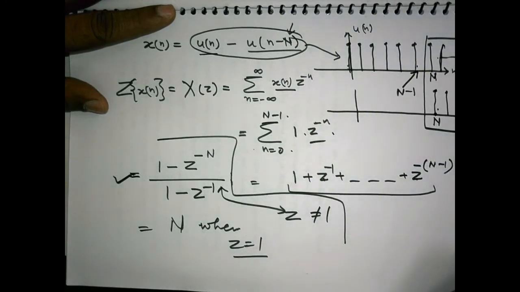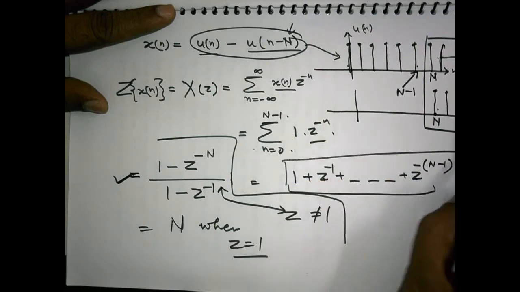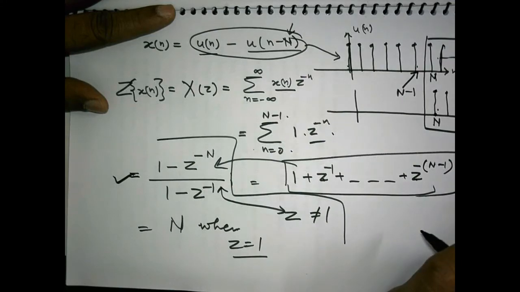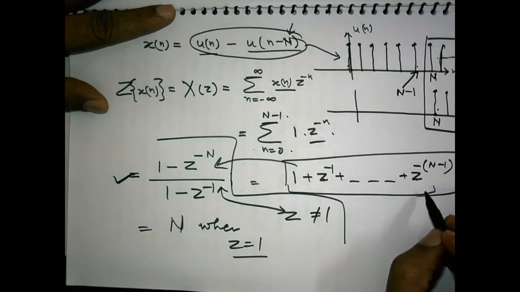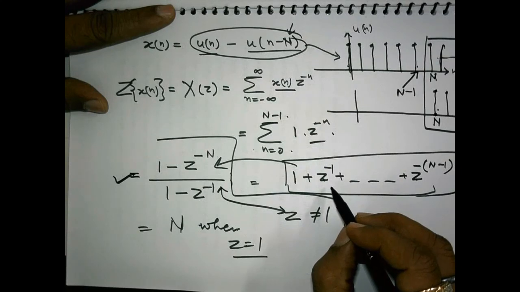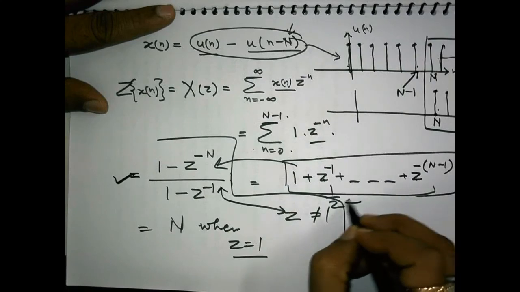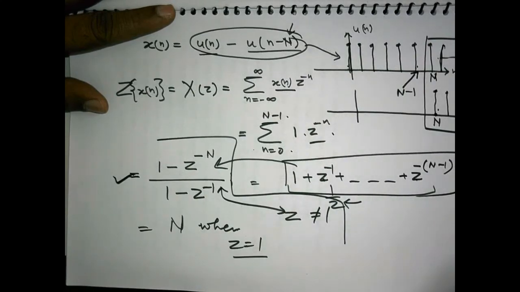And since this is also the Z transform, this is also the expression of Z transform. This is the closed form of this expression. And if you look at this expression, you can very easily find out what will be the ROC. The ROC is the entire z plane except z equal to 0, because there will be a term 1 over z, and as you make z equal to 0, this sum will blow up. This sum will become infinity and will not converge. So, the region of convergence is all the points on the z plane except z equal to 0.